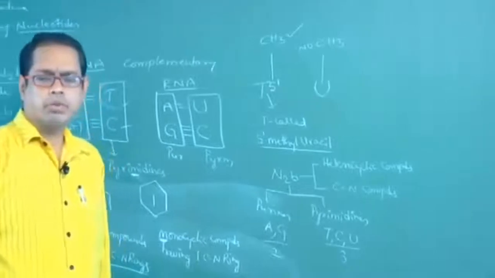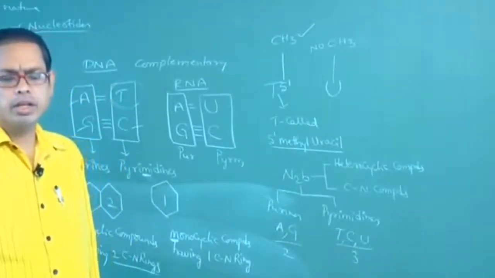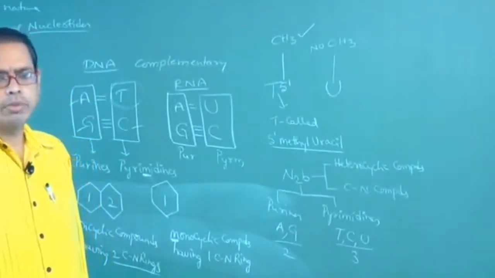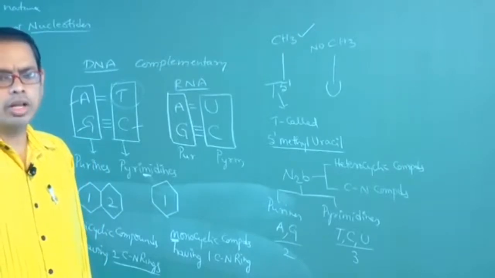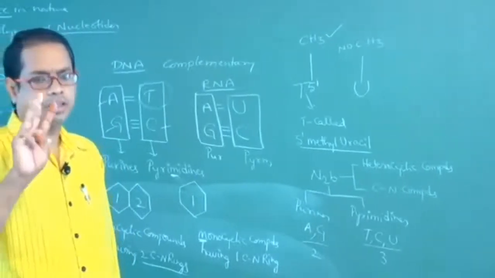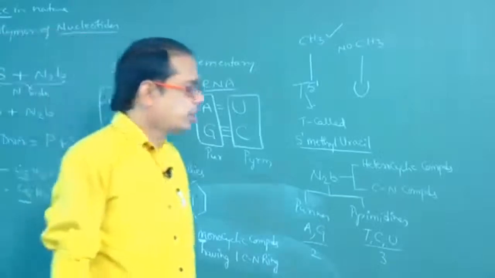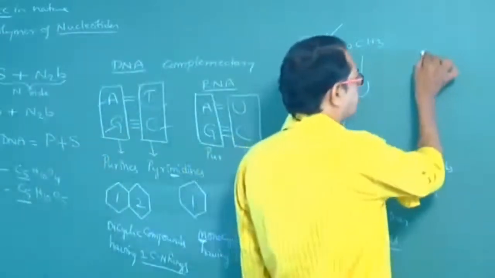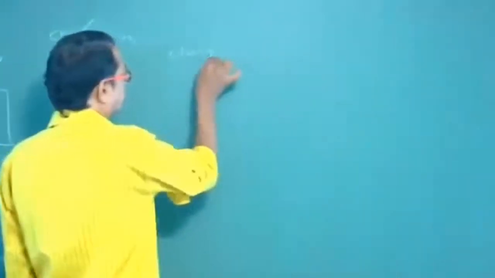Number of hydrogen bonds between adenine and thymine is 2. Number of hydrogen bonds between guanine and cytosine is 3. Okay, right. Now, what is Chargaff's rule?